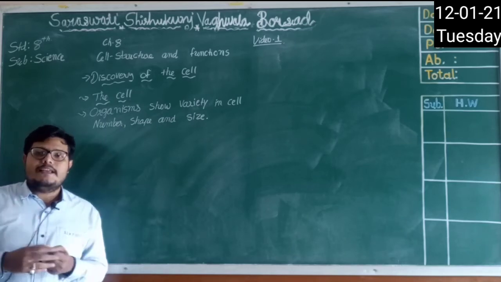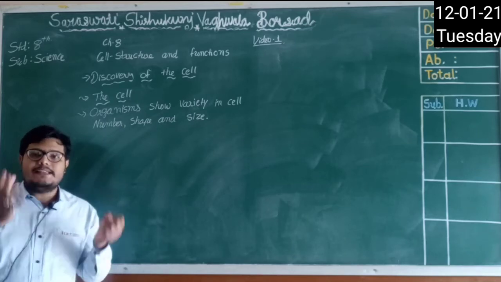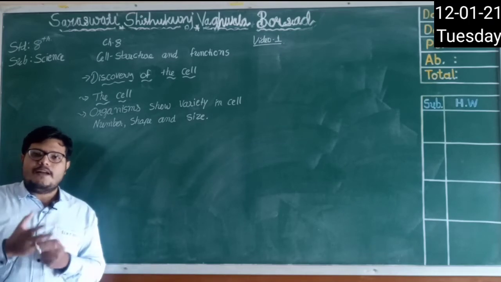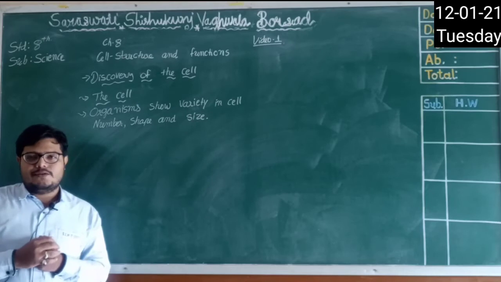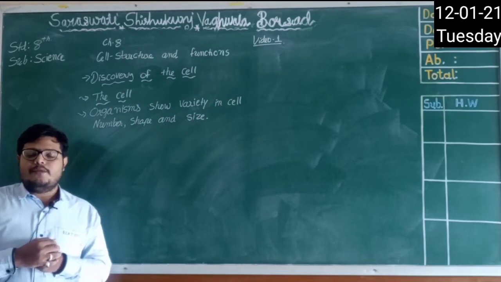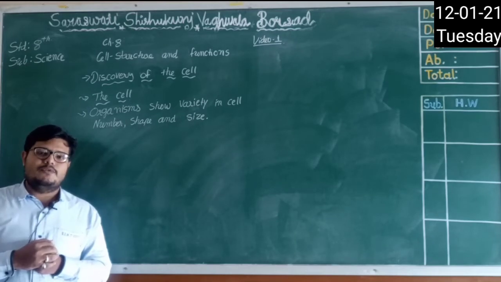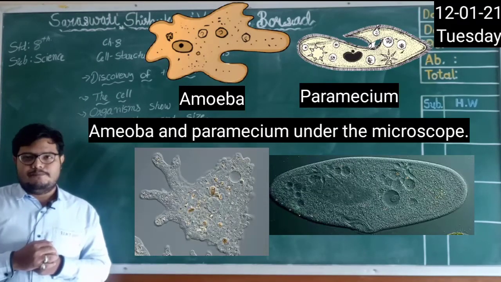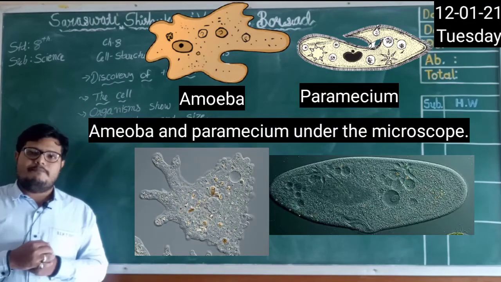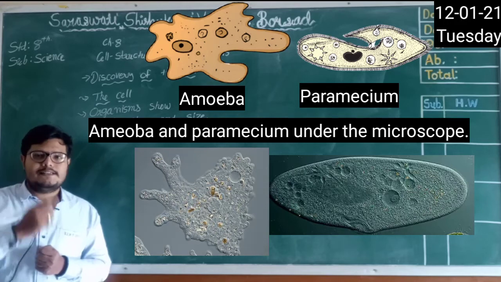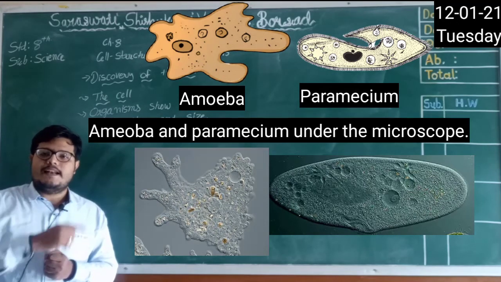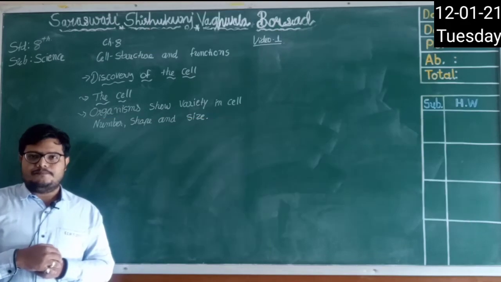If a living thing has many cells, we call it a multicellular body. What is that? Multicellular body. And if a living thing has a single cell, we call it a unicellular body, a unicellular living thing. There are two examples in your textbook, amoeba and paramecium. Both are unicellular bodies. Here you can see the pictures of amoeba and paramecium. They have only a single cell, and they are living things, right?